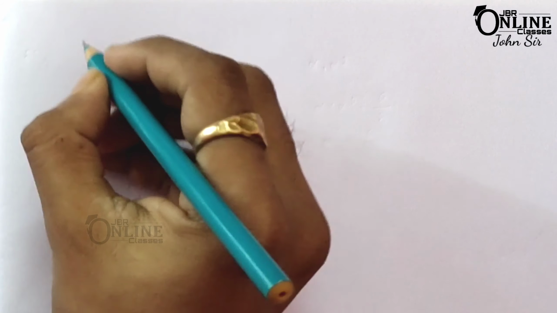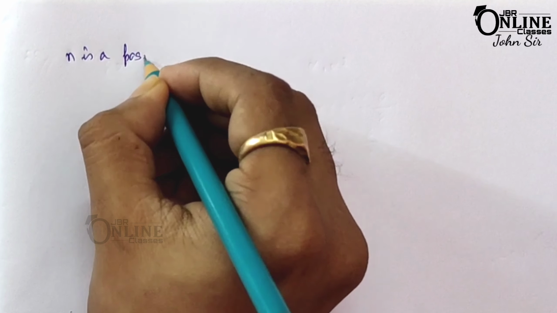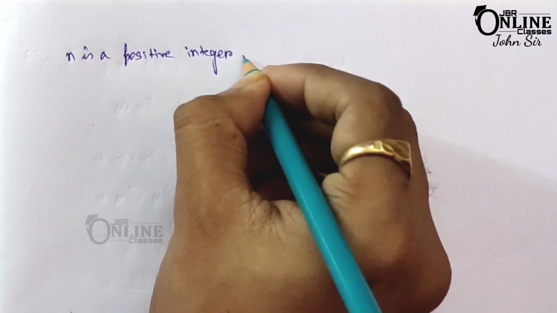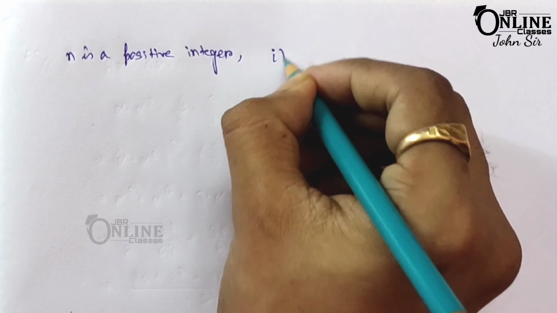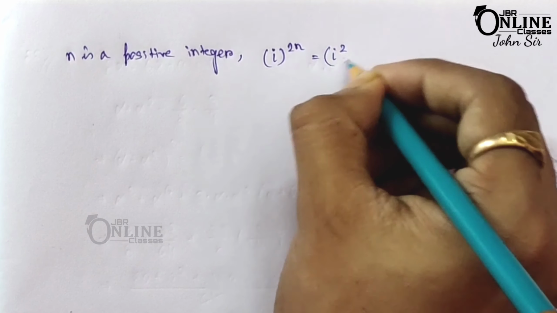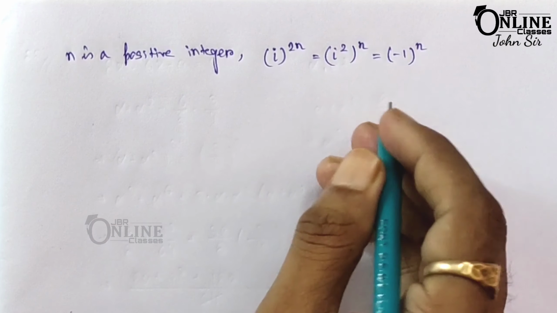So if n is a positive integer, then we have i to the power 2n, that equal to i square to the power n, that means minus 1 to the power n.